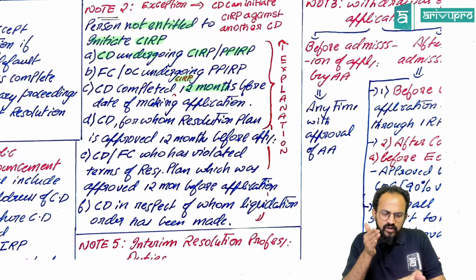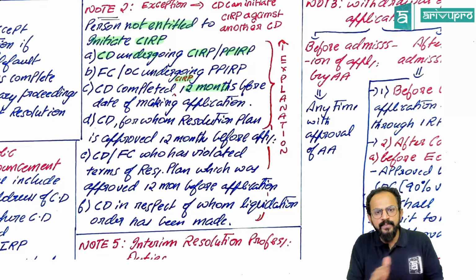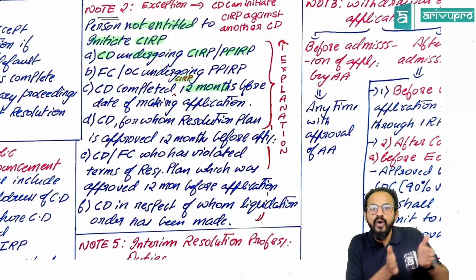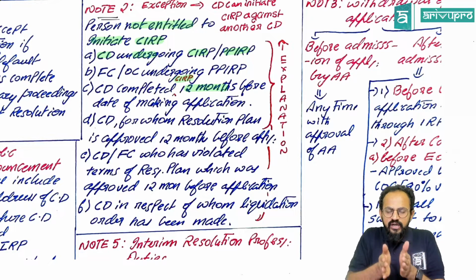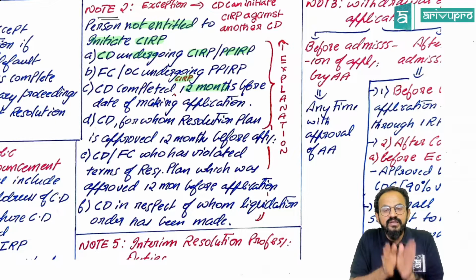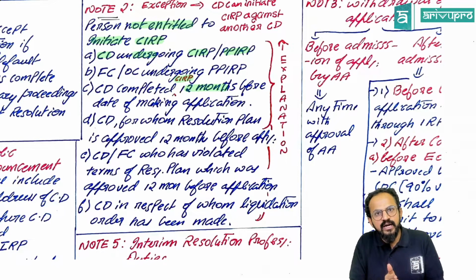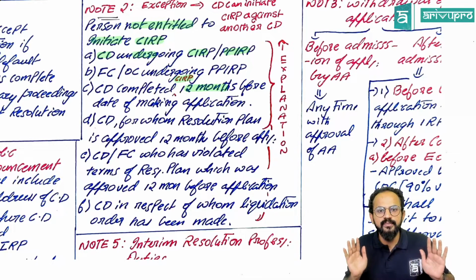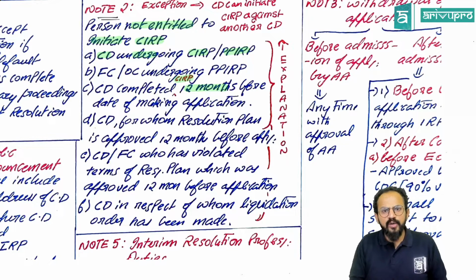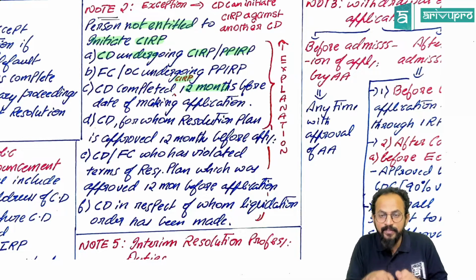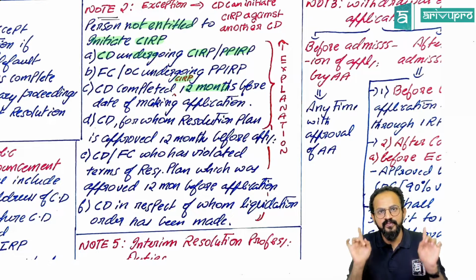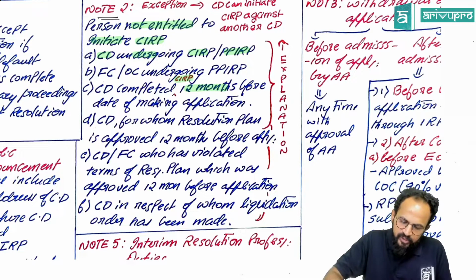See, one CIRP process is completed. Sir, how much time has passed? Say it is completed today. For the next 12 months, you cannot start one more CIRP. So a corporate debtor who has completed CIRP within 12 months before the date of making this application, you cannot start. Awesome. Next one.